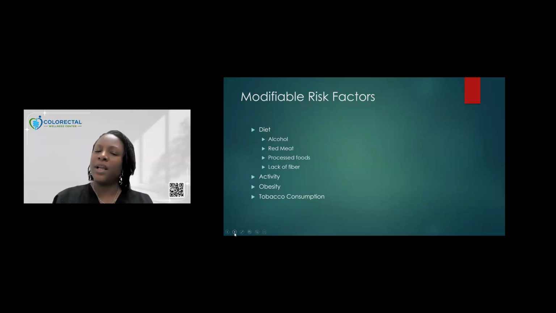So let's break down the concept of fiber, okay? Fiber, especially the insoluble fibers, your body actually can't break that down. The good bacteria in your colon is what breaks fiber down into literally the fuel source for the colon cells. And so all of these things come into play. So a high fiber diet, lots of fruits and veggies, whole grains, limiting the processing of foods, that's going to be a modifiable risk factor for you.